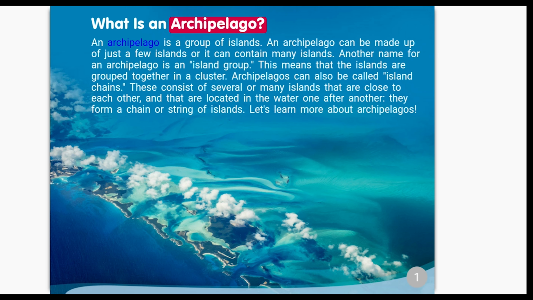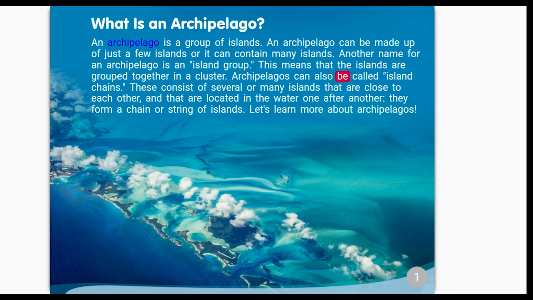What is an archipelago? An archipelago is a group of islands. An archipelago can be made up of just a few islands, or it can contain many islands. Another name for an archipelago is an island group. This means that the islands are grouped together in a cluster.